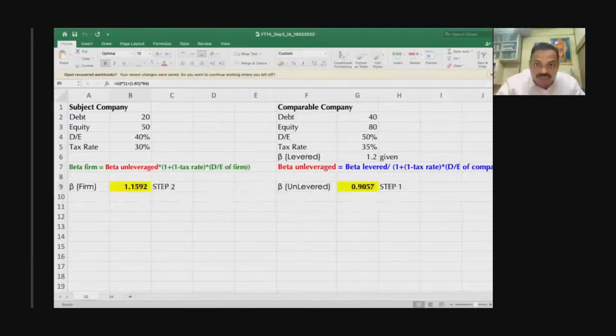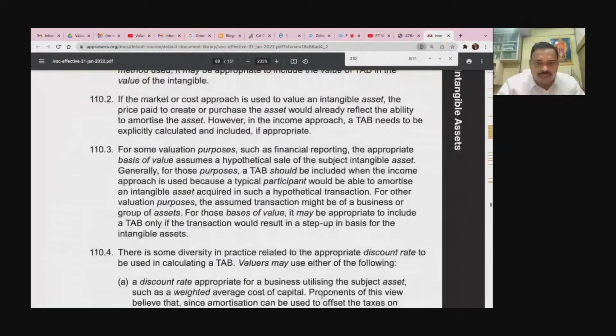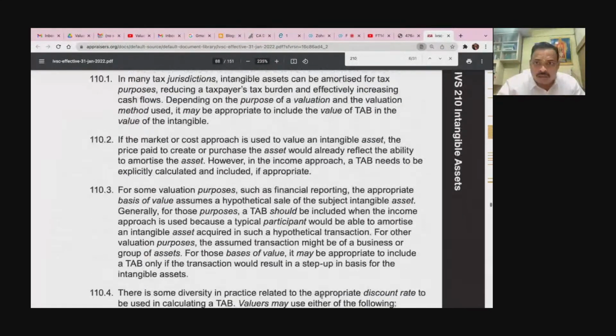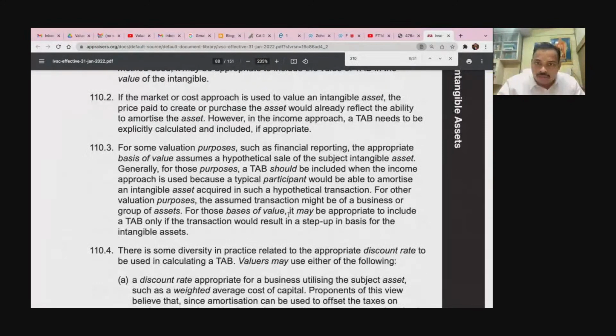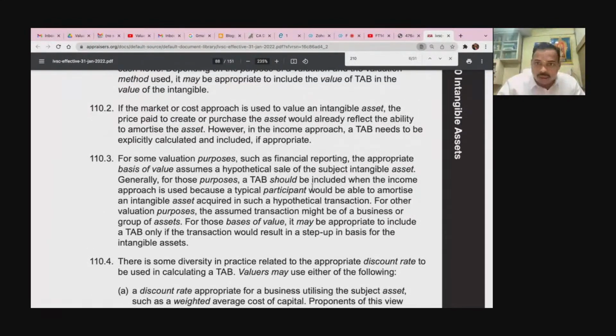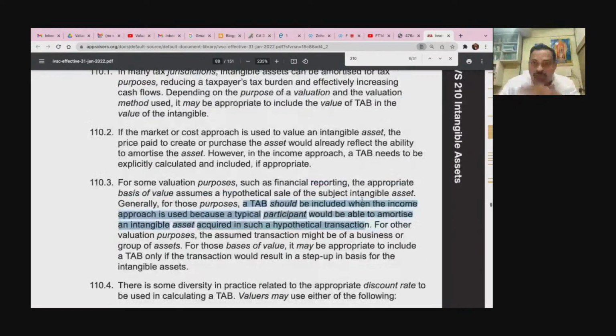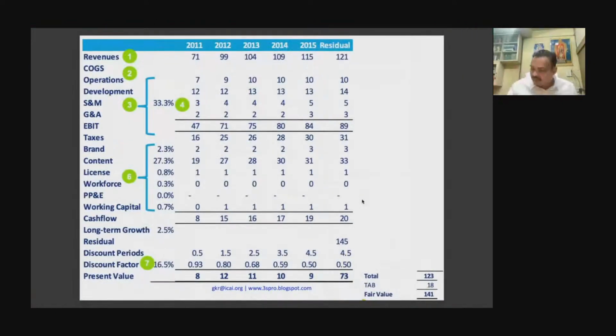Please understand. This paragraph is very, very interesting. Please understand this paragraph, guys. Okay. So please look at this: such as financial reporting, hypothetical sale, and the tax amortization benefit should be included when the income approach is used. You will not use this for a market approach or a cost approach. Only for the income approach, this tax amortization benefit will come.